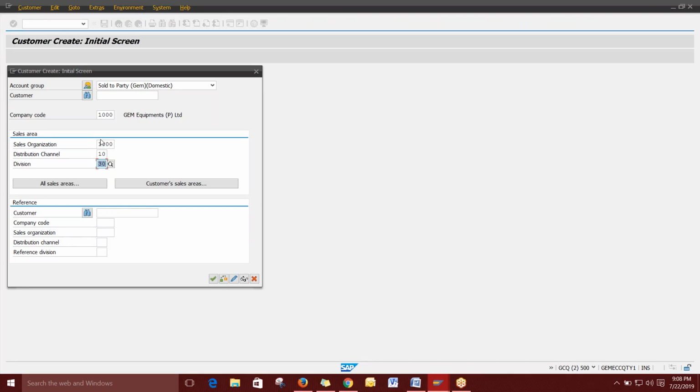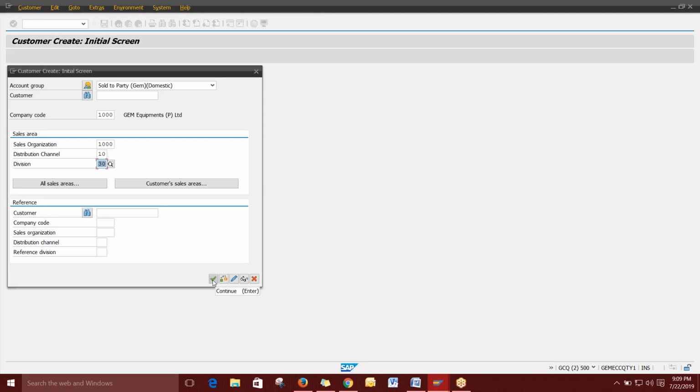I'm just going to create a domestic customer for this combination of sales area. So only this customer will be activated for only this area. If you want to create it for all the sales areas, then you have to make this combination for all of them, then you have to extend every time.